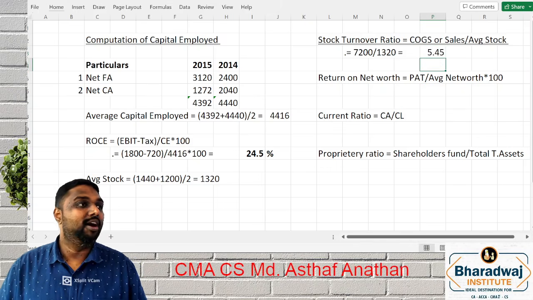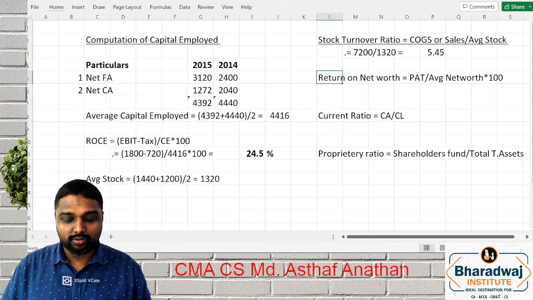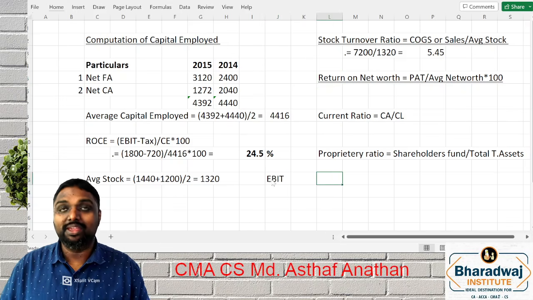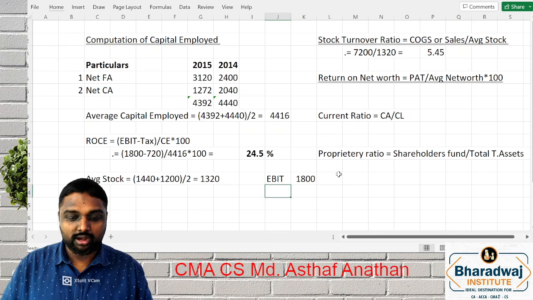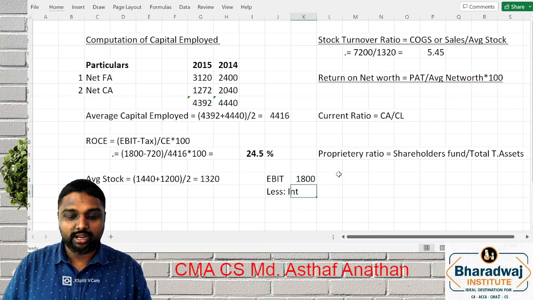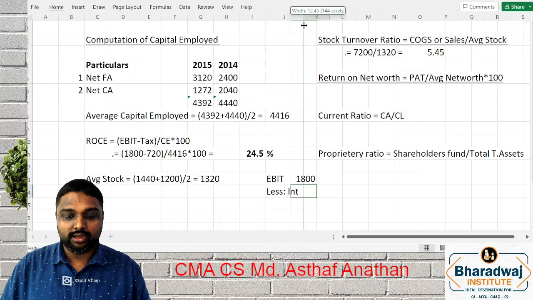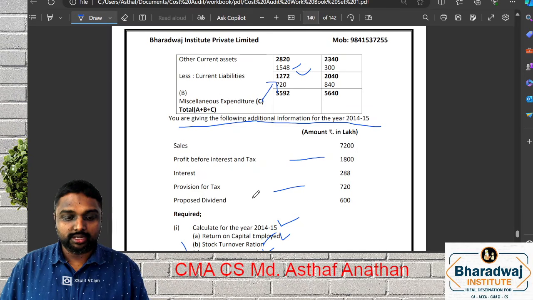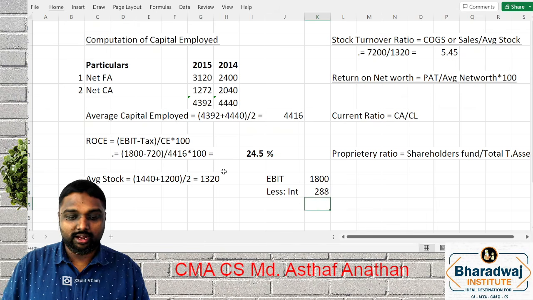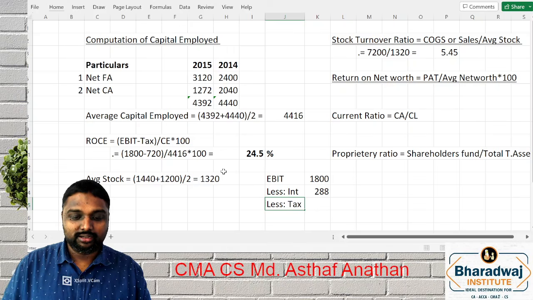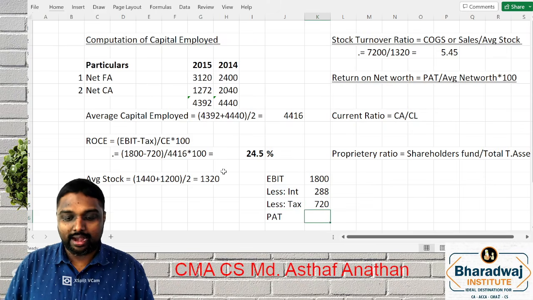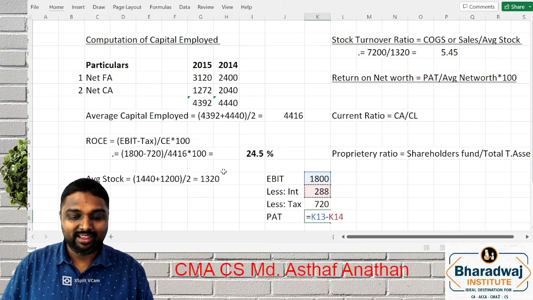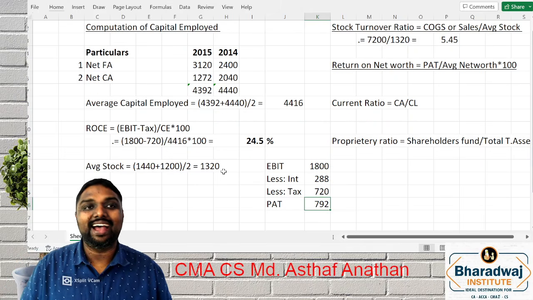Hope all of you are clear. Next, return on net worth. You have to find out the PAT. The question gives only EBIT. What is the EBIT, my dear friends? 1800. You have to reduce the interest. Interest is given as 288. You have to less the tax. This is what PAT. So you will get the PAT. Hope all of you got the PAT as 792.